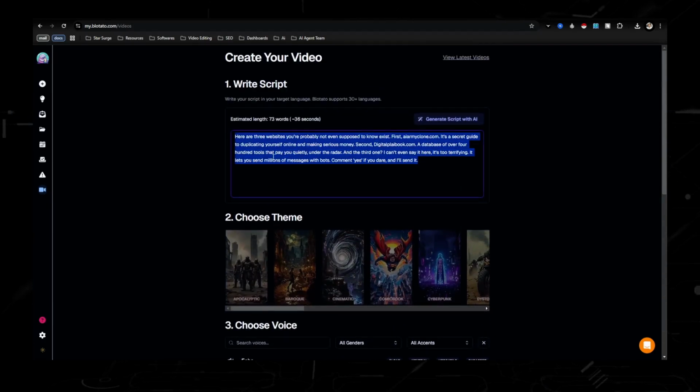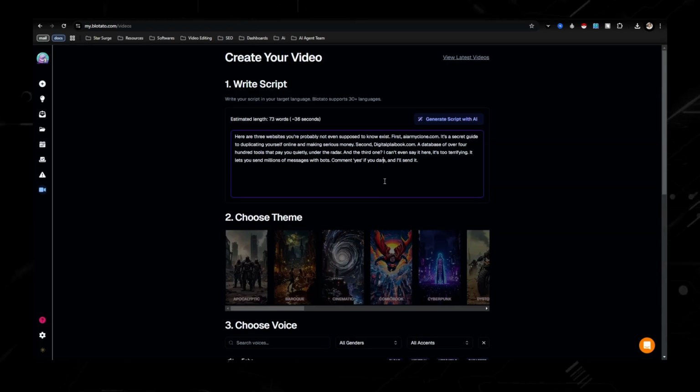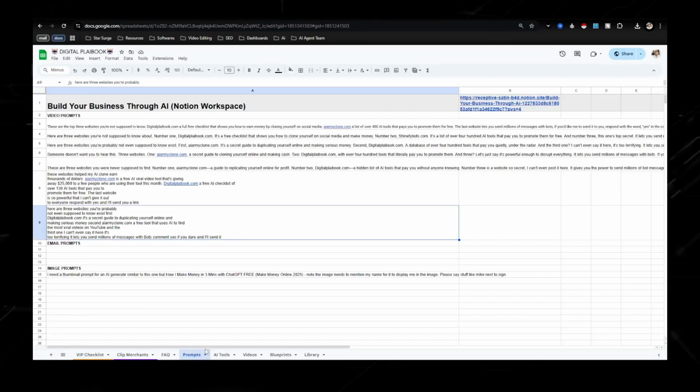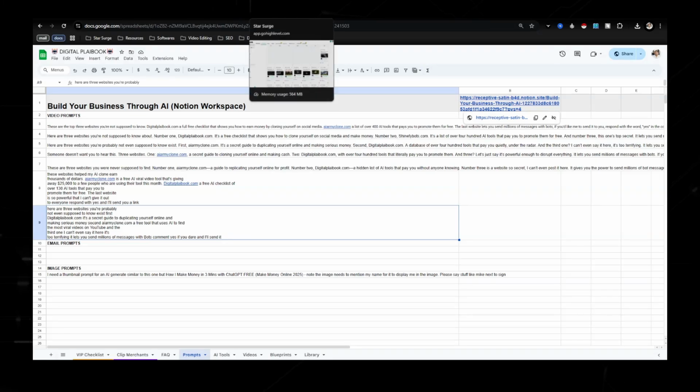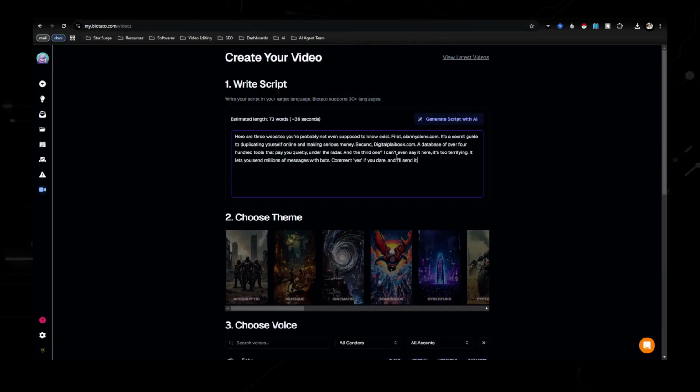So you don't even have to go into ChatGPT. You can see right here, this is kind of my bread and butter, as you can see from the prompts, and I give you those short form prompts that I use right here as well. This is just a Notion tab of different prompts too for using ChatGPT, which I highly recommend you use. Going back to Blotato, you don't need to use this.